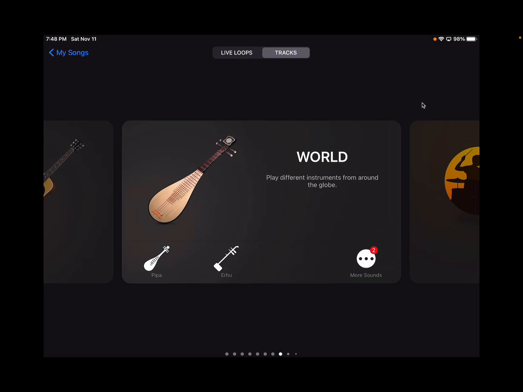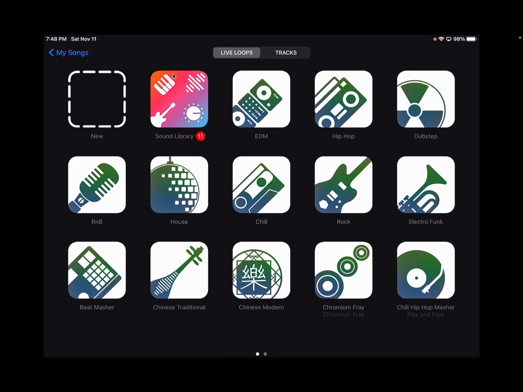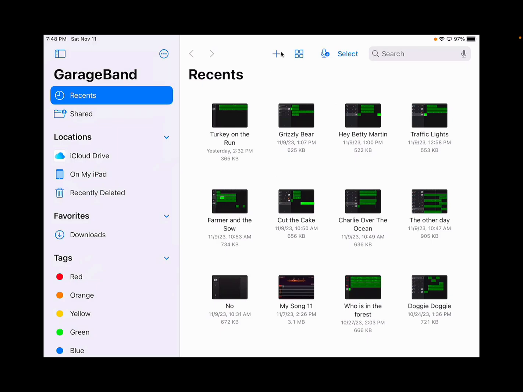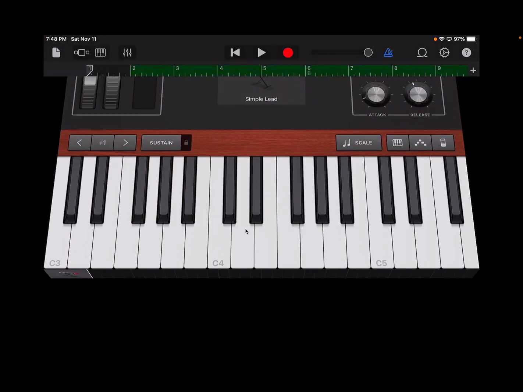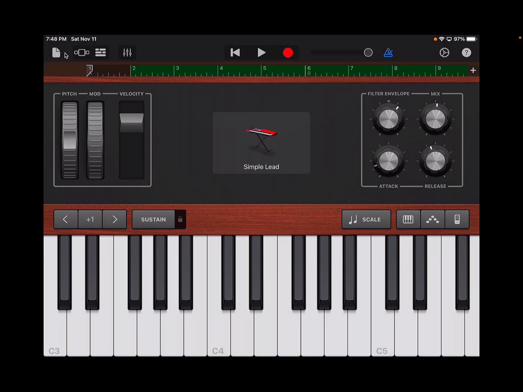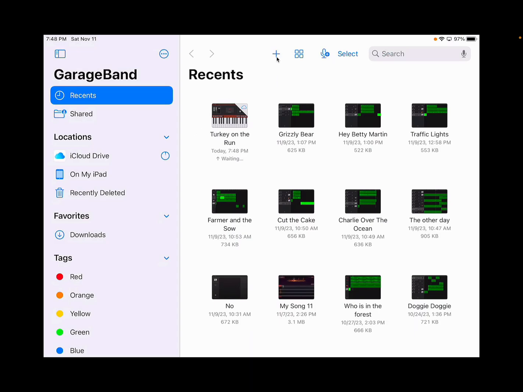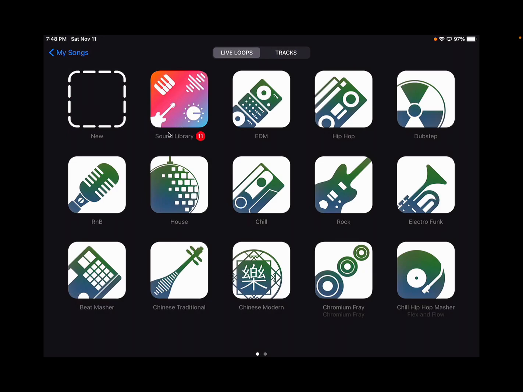Okay? So we'll need to start from the live loops, and we're looking to click on this particular button. Again, if you can't find your way to this, if you're on a screen that looks like this, all you'll do is click the plus button. If you're on a screen that looks like this, or something similar, you're on an instrument or some sort of a loop station, you'll want to first go up and click that piece of paper. Then you're back on this screen where you can then click the plus button. And you're ready to click on the sound library.